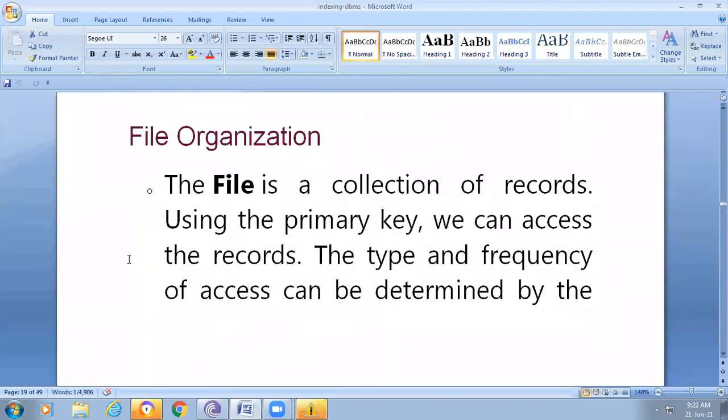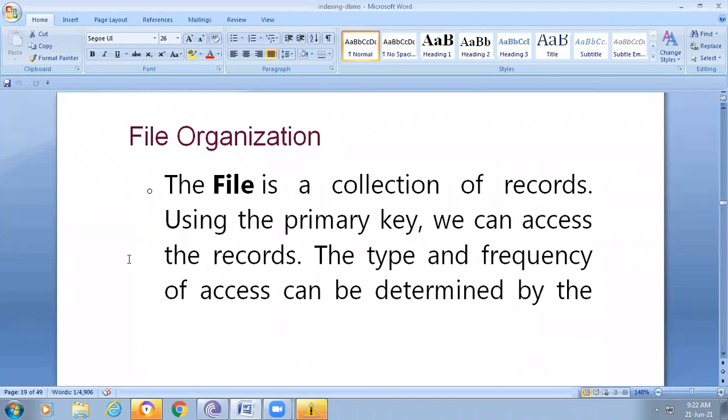Okay, our next topic is file organization. I hope all of the members are able to understand this: how we are inserting the elements into a B plus tree, what a B plus tree is, how we are performing the search and how we are performing the deletion.